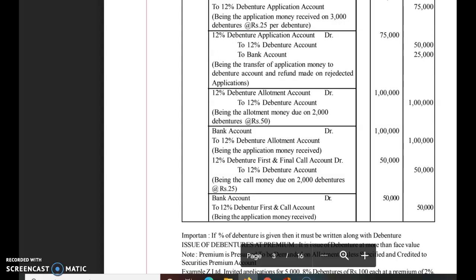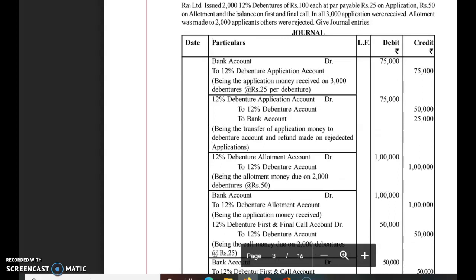Then we have to see the next stage. The next stage is the first and final call. Now, how much amount is left for the first and final call? As the debentures of ₹100 are issued at par, the remaining amount will be ₹25: 25 on application, 50 on allotment, and the remaining 25 on the final call. So the final call will become due.